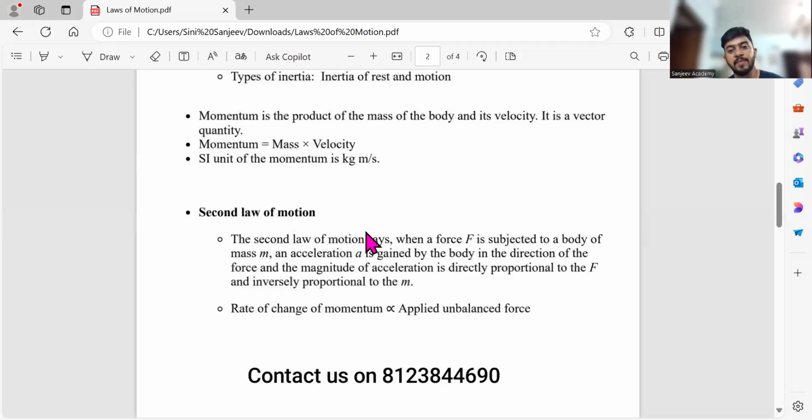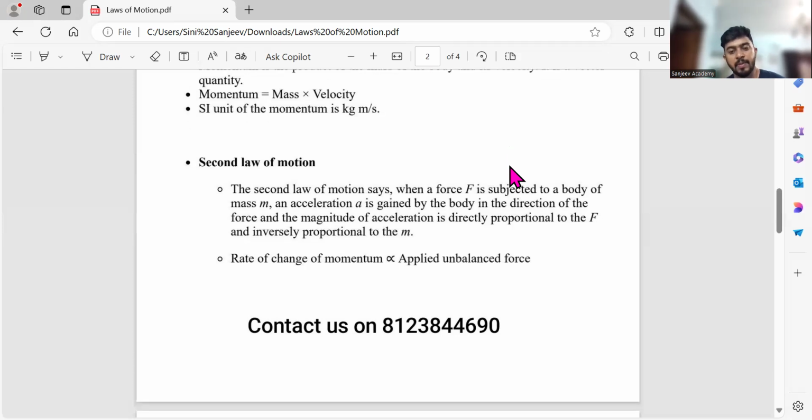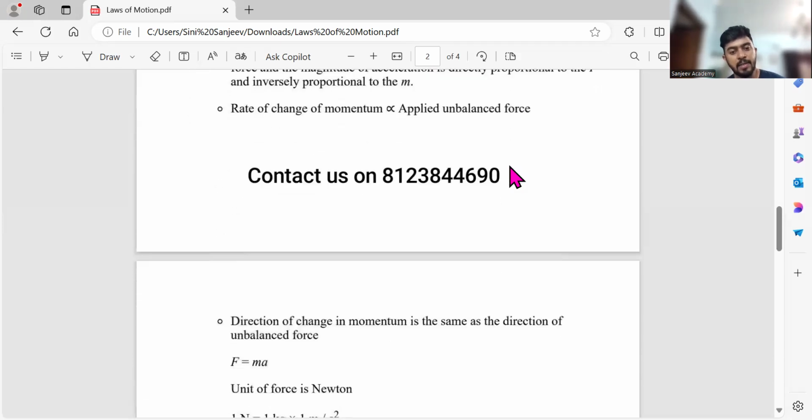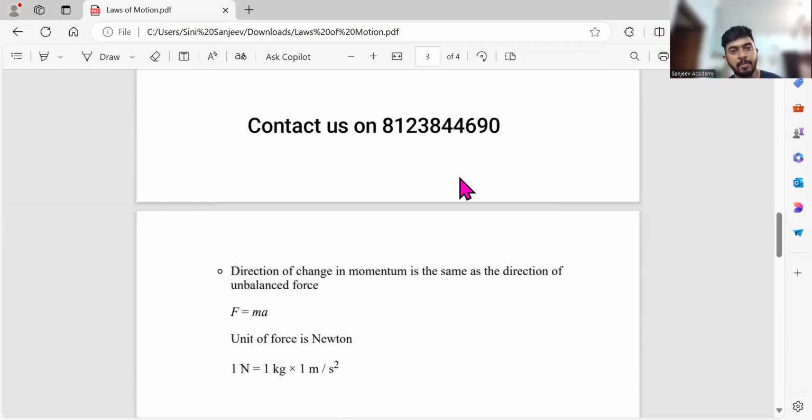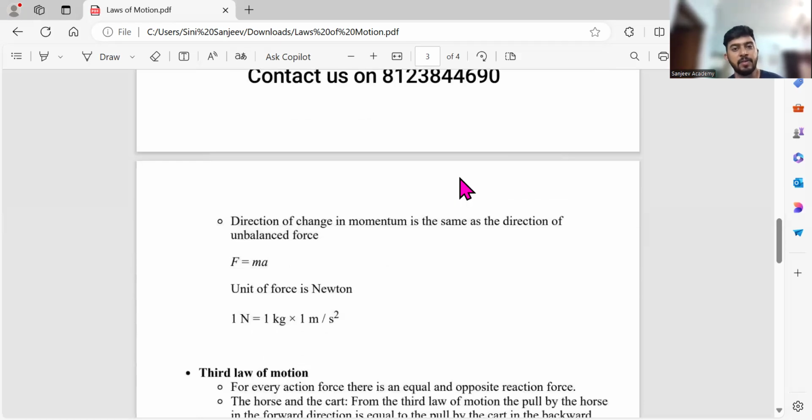The second law of motion says when a force F is subjected to a body of mass M, an acceleration is gained by the body in direction of force. The magnitude of acceleration is directly proportional to force and inversely proportional to M. If you're having a doubt in this, and they're telling something called inversely proportional, I think that's where you might have got confused. Very simple thing only, I'll tell you.